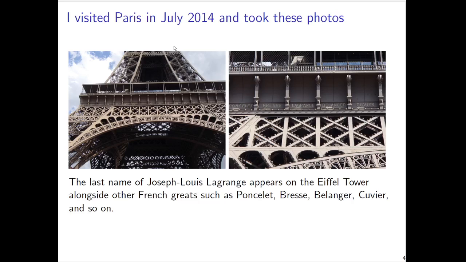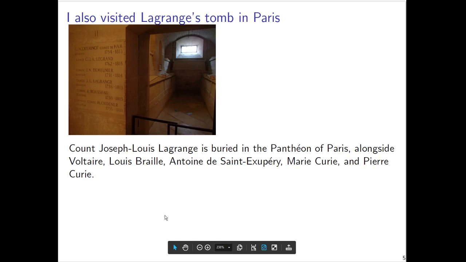I visited Paris in July 2014 and took some photos. This, of course, is the Eiffel Tower, right? The name of Joseph Louis Lagrange appears on the Eiffel Tower alongside other French greats such as Poncelet, Boisse, Bélanger, Cuvier, and so on. I actually also visited where Lagrange is buried in Paris.